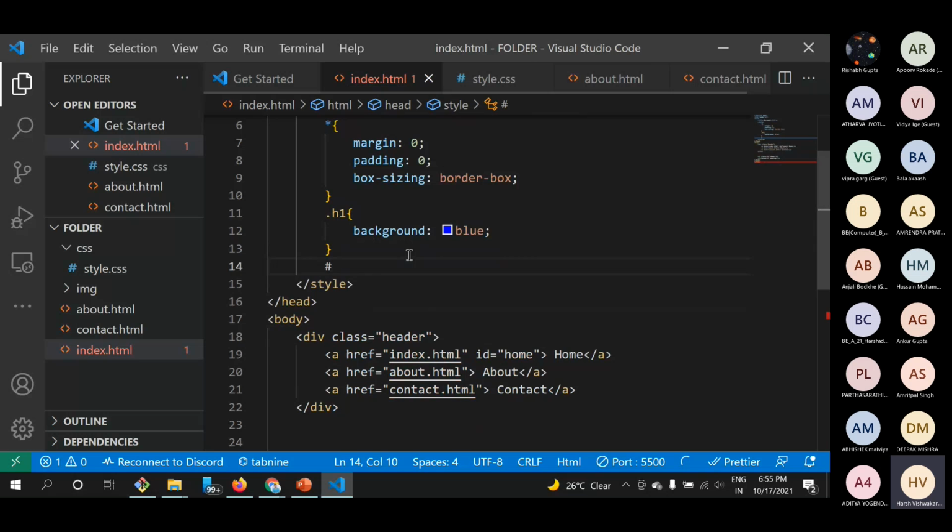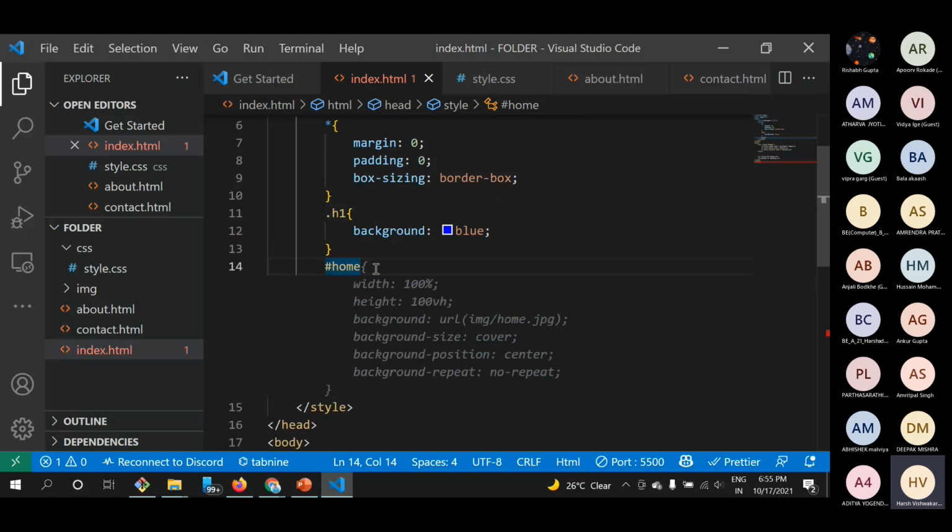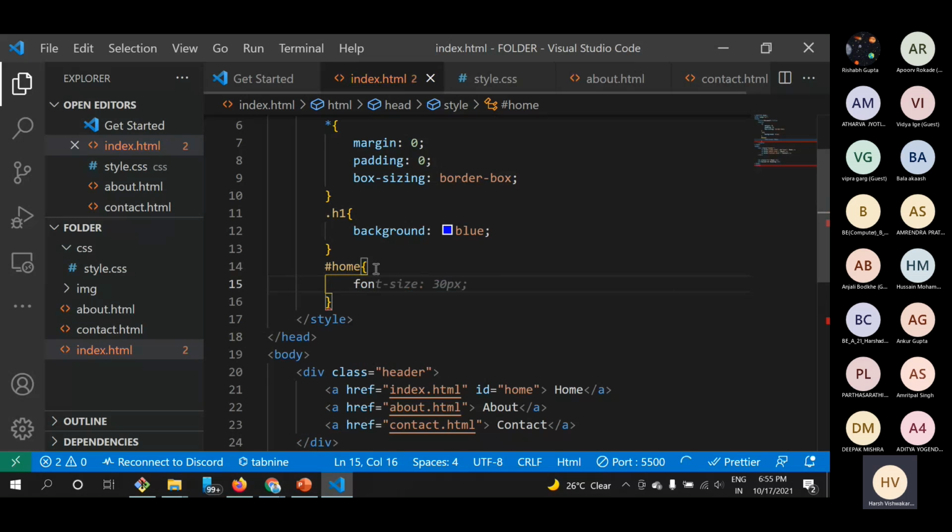And then hash. Hash is used for selecting IDs, as we have seen here that dot is used for selecting classes. If I want to change its font, there is a property named font size. So I have increased this font to 30 pixels.